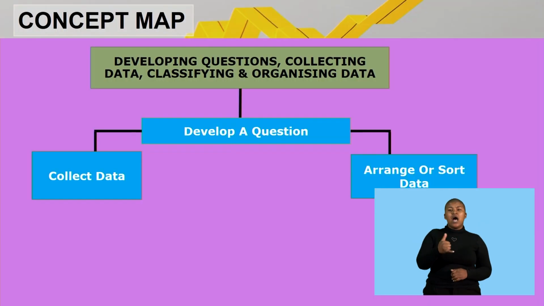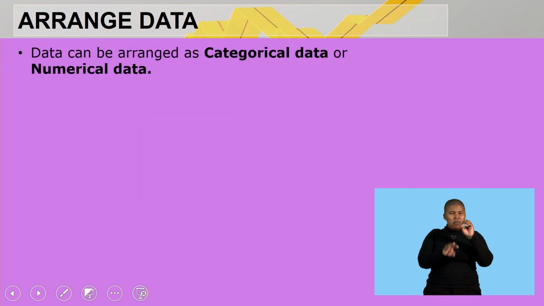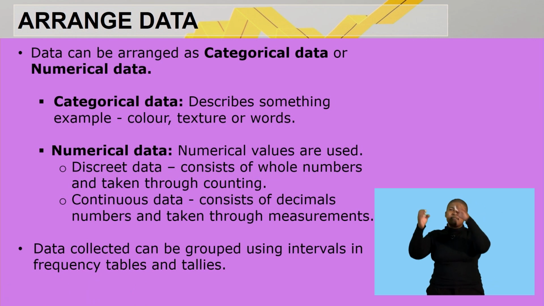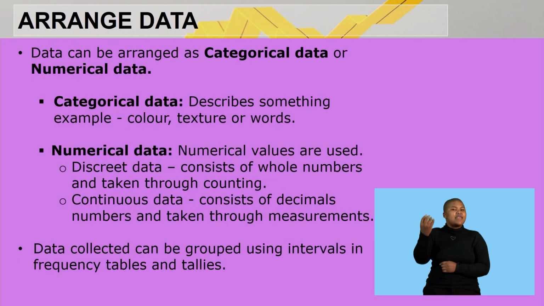Welcome back, everyone. Let us look at the third concept of our lesson, whereby we are going to arrange or sort data. Data can be arranged as categorical data or numerical data. It means it can be arranged in two ways between those two. Categorical data describes something. For example, it could be color, texture, or weights.